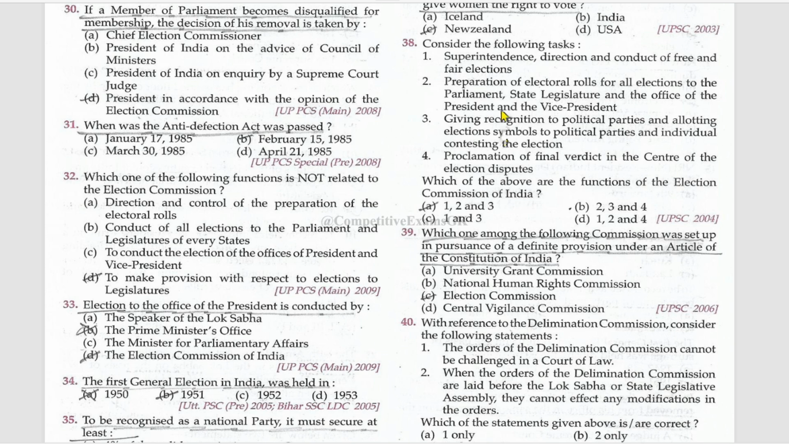Consider the following tasks. Which of these are the functions of the Election Commission of India? Superintendent's direction, conduct of free and fair elections. True. This is the function. Preparation of electoral rolls for all elections, the parliament, state legislature, and the office of the president and vice president. This is also right. Giving recognition to political parties and allotting election symbols to political parties and individuals contesting the election. This is also true. Proclamation of final verdict in the center of the election disputes. No, this is false. They won't give the final verdict.